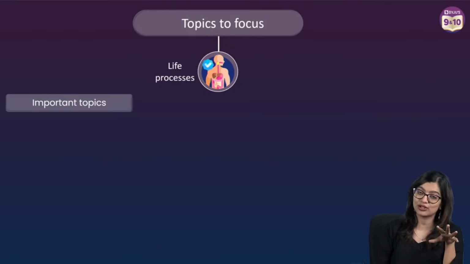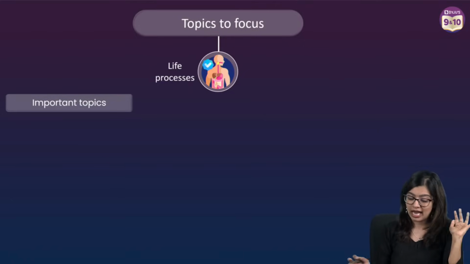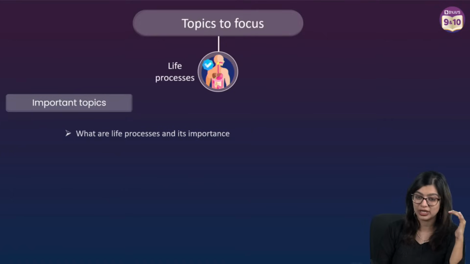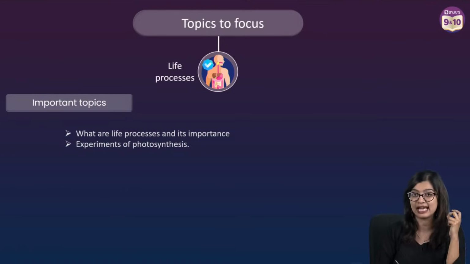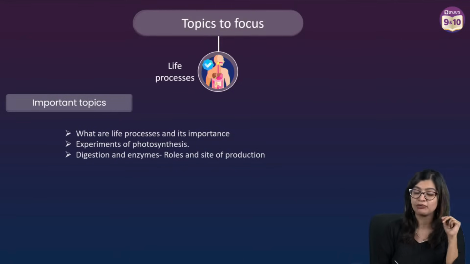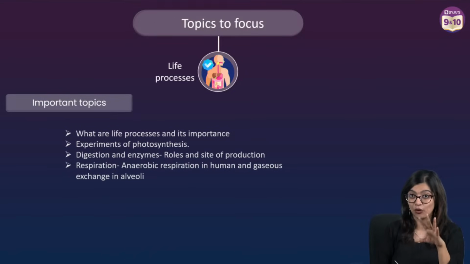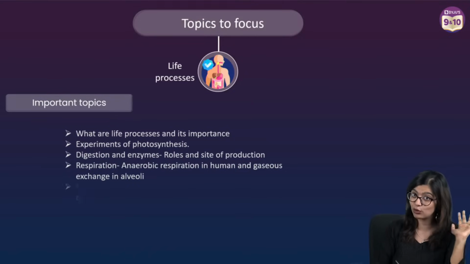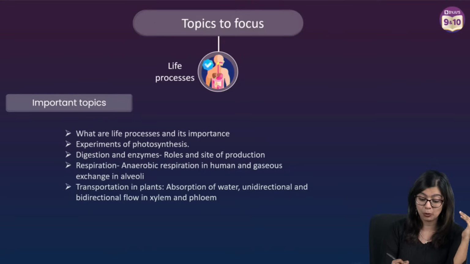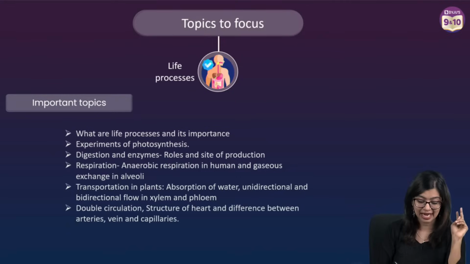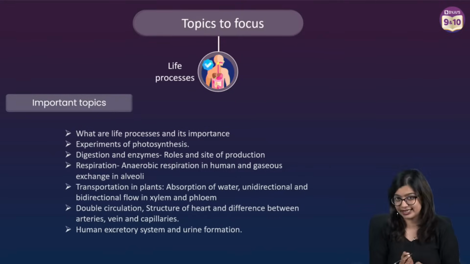Now we know that life processes is a very big chapter. Now if you look at the important topics, we know that importance of life processes, experiments on photosynthesis, and of course the diagrams based on autotrophic mode of nutrition, digestion in humans, role of enzymes, respiration, anaerobic respiration, along with that flowchart of respiration, transport in plants and transport in animals. Double circulation is important. Last but not the least, human excretory system.